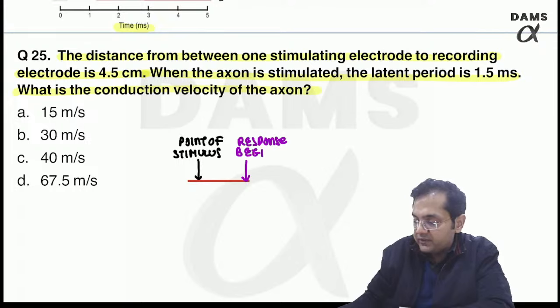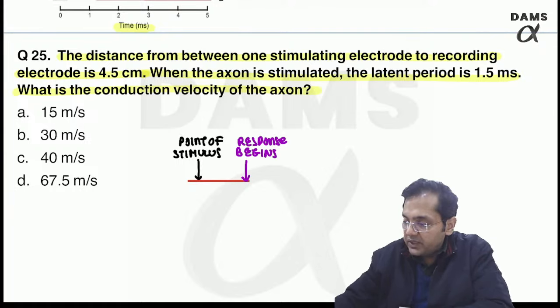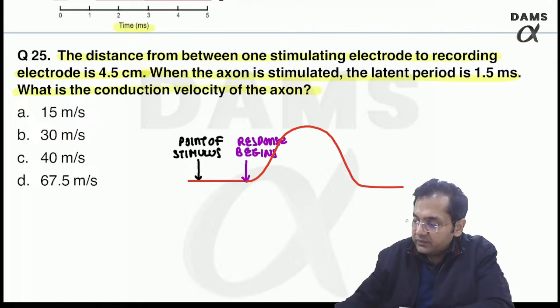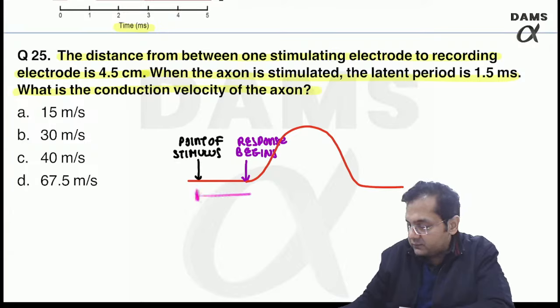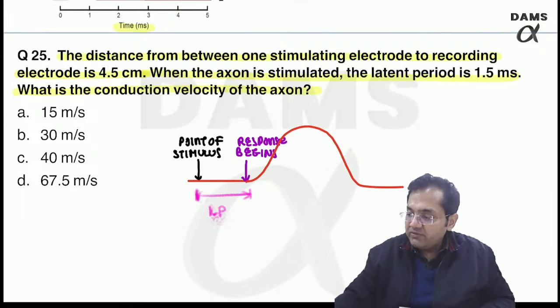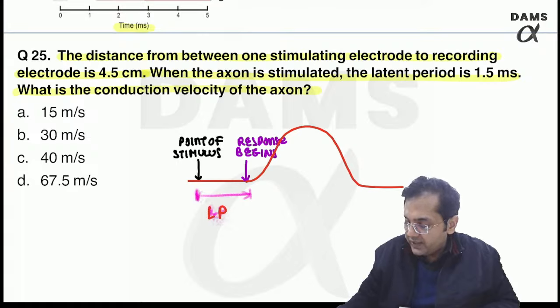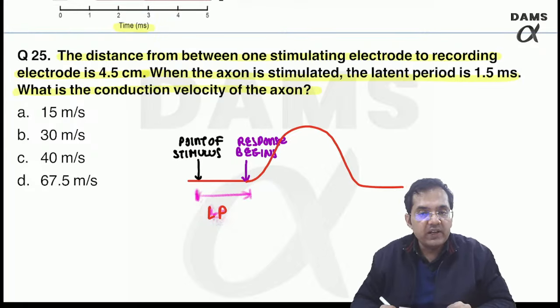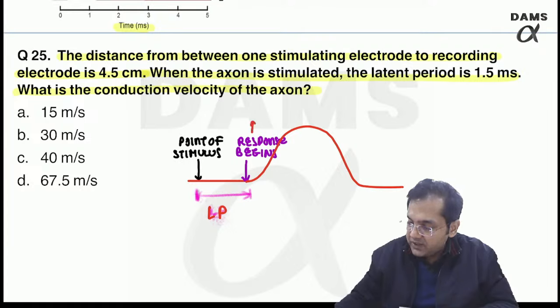Response begins. So what is given to me is the latent period, right? If I have given you the latent period, I have given you the distance between stimulating and the recording electrode. Response begins is being recorded with the help of recording electrode.